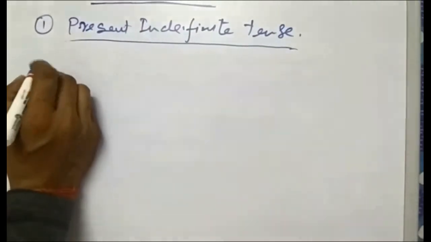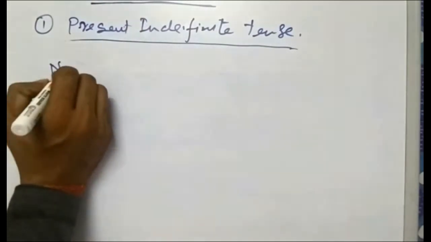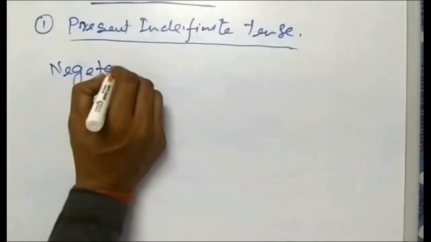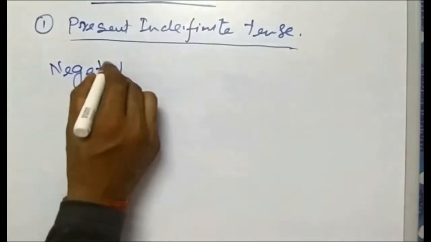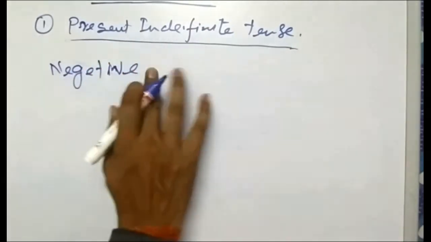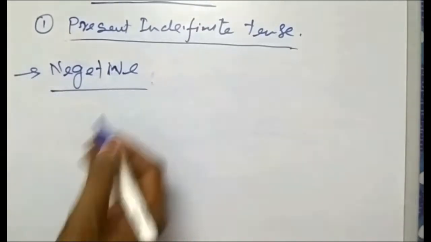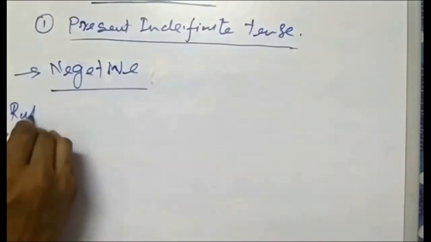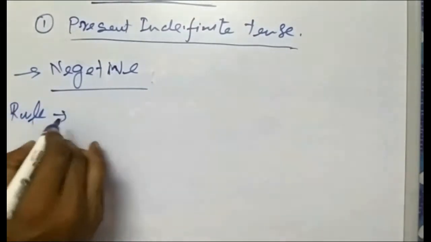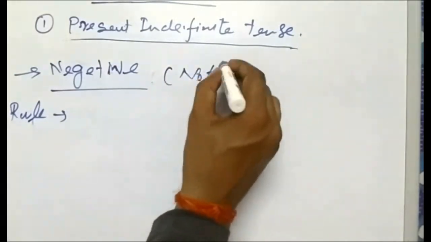So now we'll come to the negative sentence. The rule is going to be almost the same. The only thing is you have to put negative, meaning no or not, it will come not.